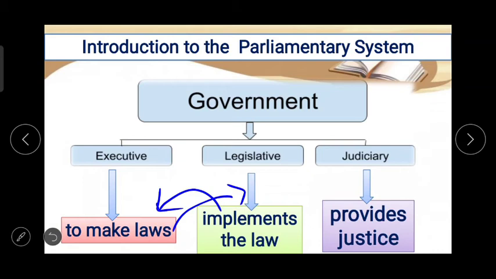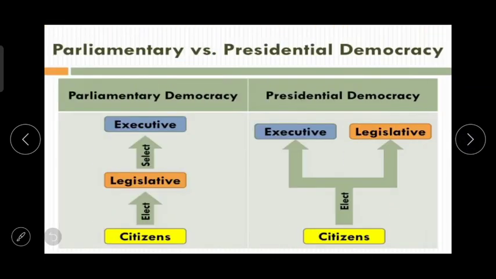So executive is a different body, legislative is a different body, judiciary is a different body, but all these three are the bodies of our government, and there is interrelation between these bodies, and altogether we call it a government. So basically there are two main types of government systems. Parliamentary system, which is what we are following in our country, parliamentary democracy, and then the second one, presidential system, which is in the United States of America.